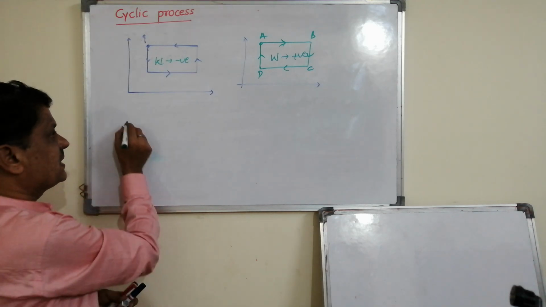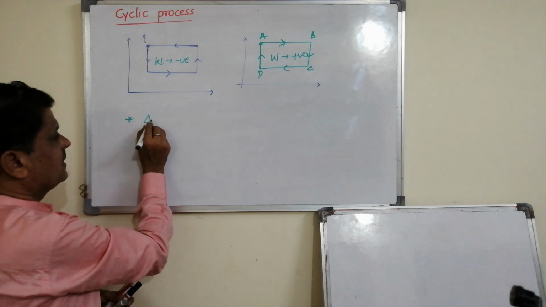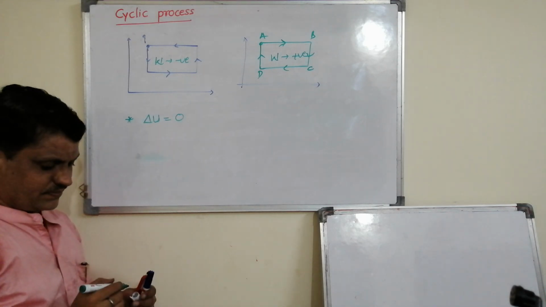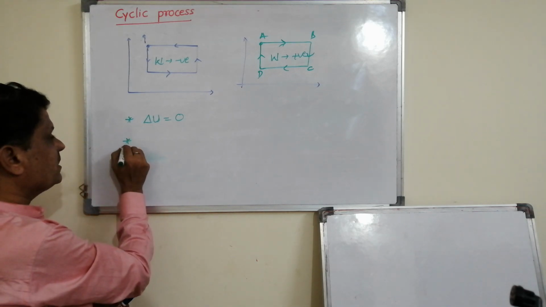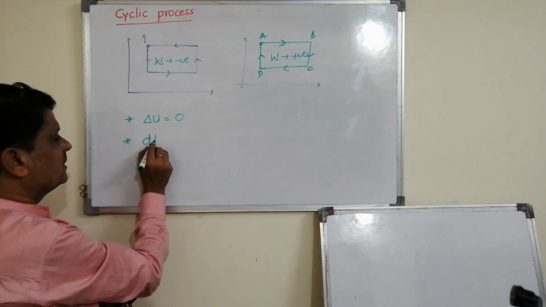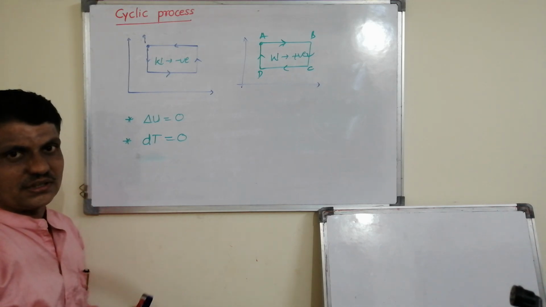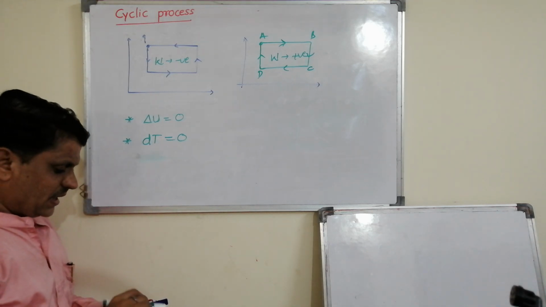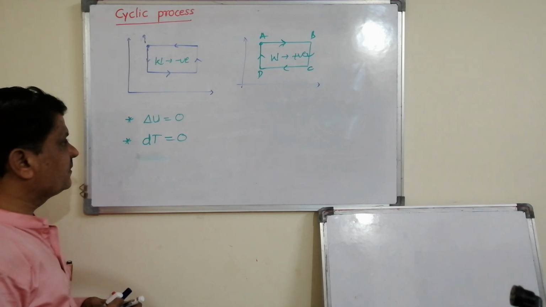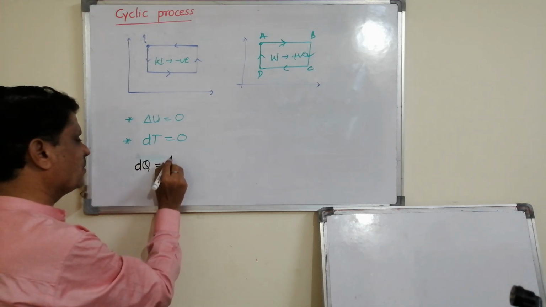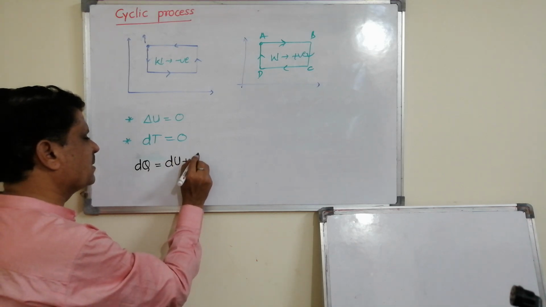First point. Second, in a cyclic process, there is no change in internal energy of the system. If there is no change in the internal energy, then there is no change in the temperature. Then according to the first law of thermodynamics, dq is equal to du plus dw.